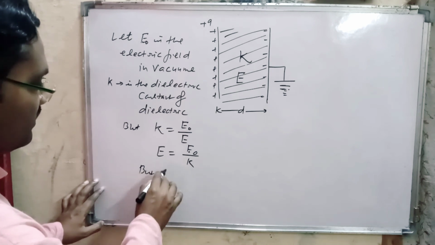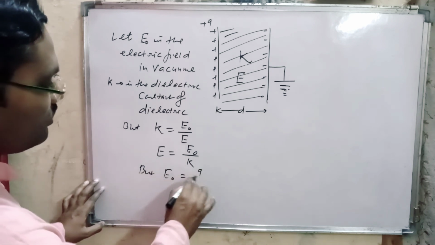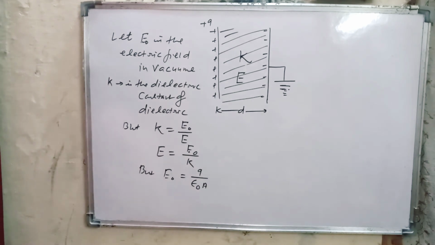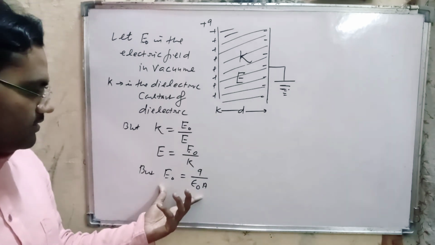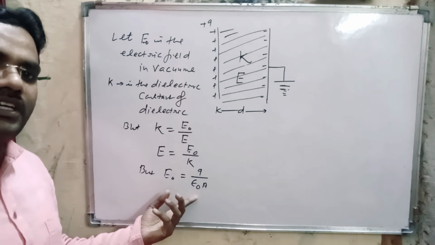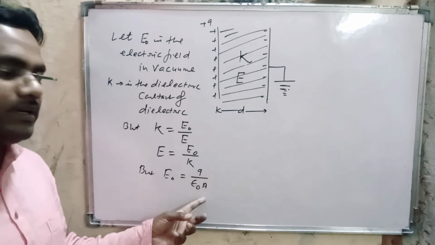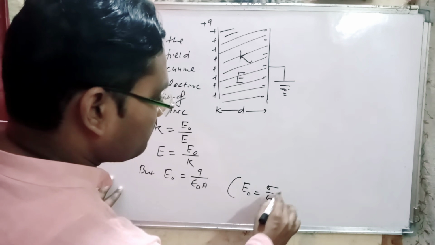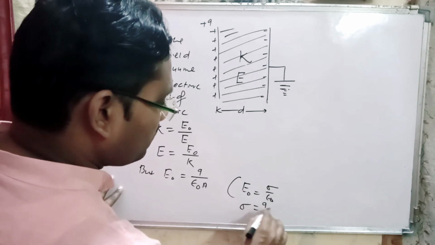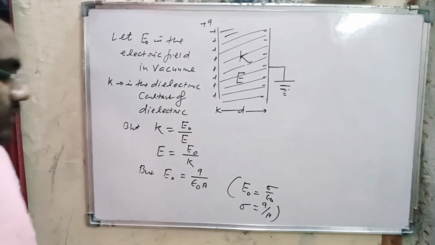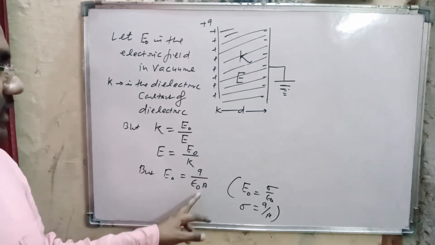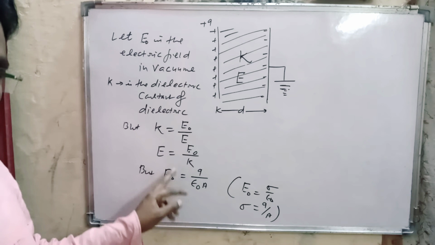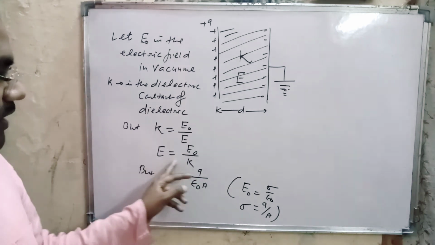But E naught is equal to Q divided by epsilon naught A. This expression was derived in the first case. E naught is equal to sigma by epsilon naught, and sigma is equal to Q by A. So E naught is equal to Q divided by epsilon naught A. Now we substitute the value of E naught in the above expression.